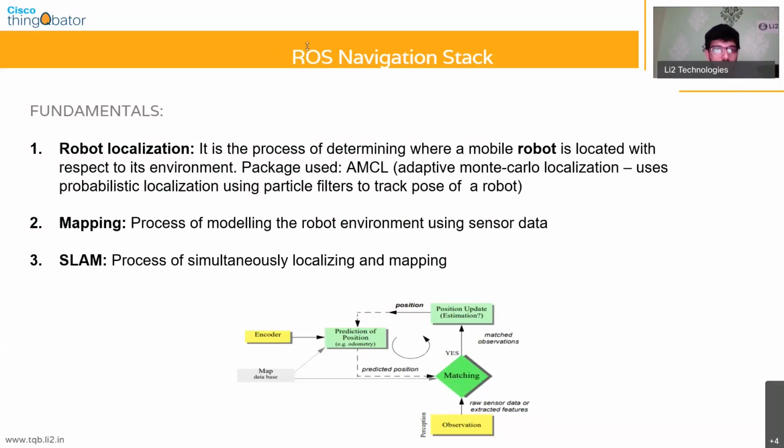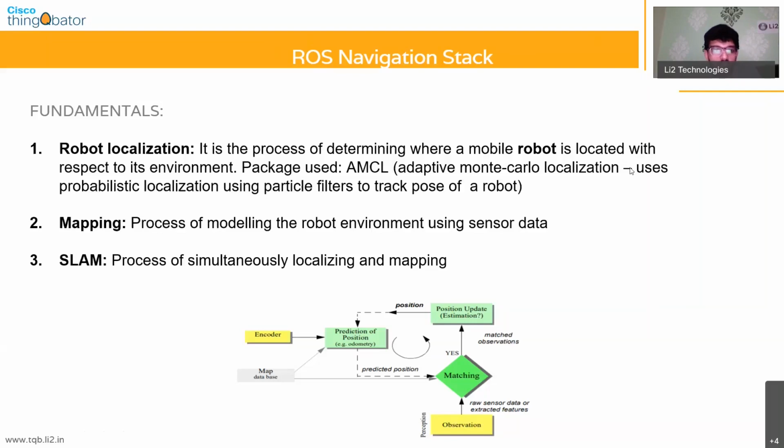So when we talk about navigation, we usually talk about three distinct terms. The first thing is called robot localization. Robot localization is basically the process of determining where a mobile robot is with respect to its environment. And when we are using the ROS environment for localizing a robot, there is a particular package that has already been tried and tested by ROS developers, and it's called AMCL, which stands for Adaptive Monte Carlo Localization.